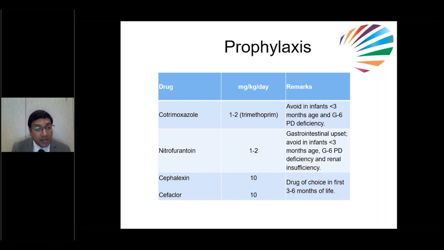What are the prophylactic medications? The commonest medicine is cotrimoxazole, trimethoprim, usually 1 to 2 mg per kg. But avoid this in infants less than 3 months or if the child is having G6PD deficiency. Nitrofurantoin is also 1 to 2 mg per kg. Usually it causes gastrointestinal upset, but avoid in kids less than 3 months or if G6PD deficiency is there. Or if the child is having renal insufficiency, it's better to avoid this medication.